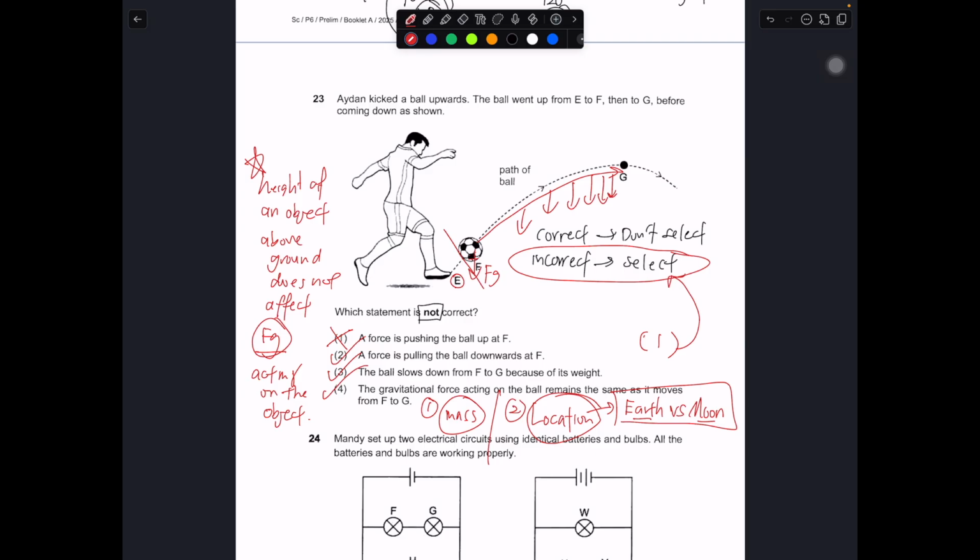So in this case, you need to be very clear. Most of the time, we only assess you on mass. Location is a bit too far-fetched. Usually, in most questions, we will set the context that it is already happening on Earth. We will not say that it's on the Moon unless it's stated in the question. So you can worry more about number 1 as compared to number 2. So in this case, 1 must be the correct answer.